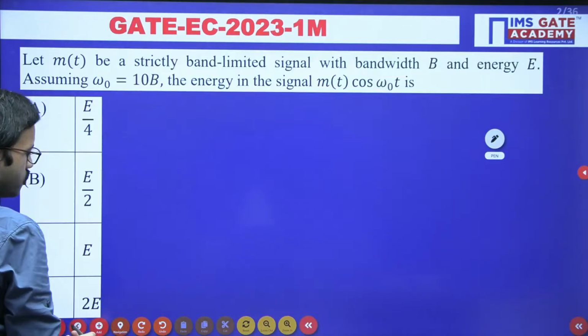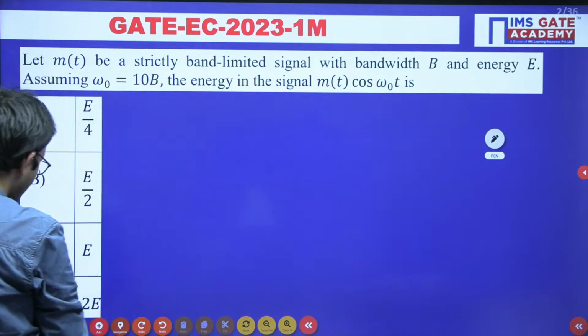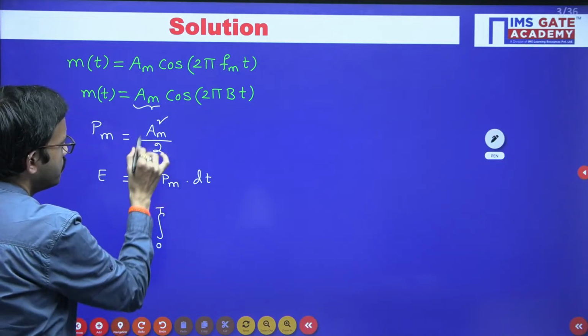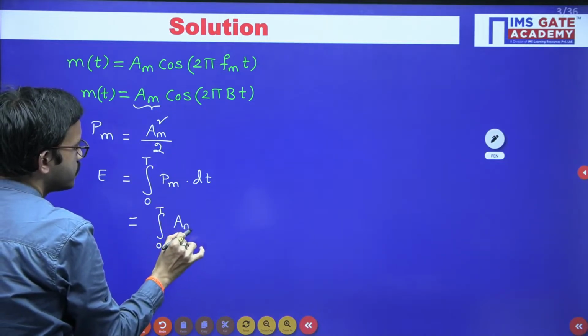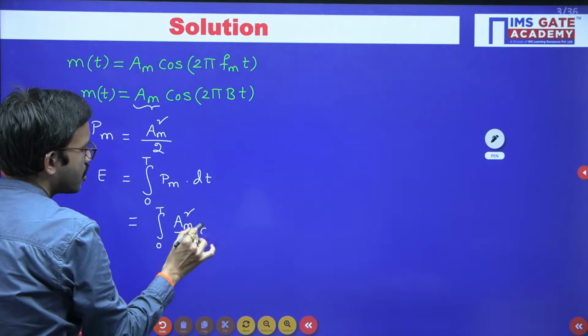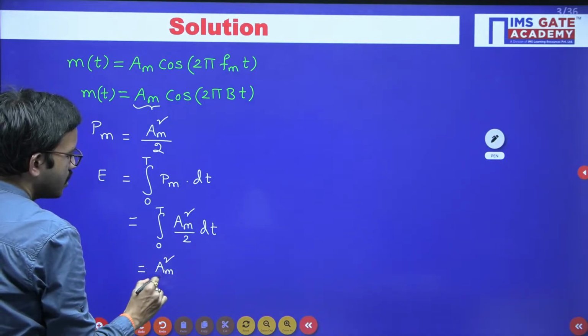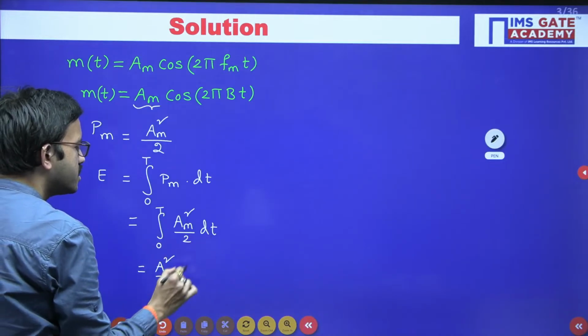So according to the given question, energy is nothing but E. So integral 0 to T of Pm, which is Am square by 2. So Am square by 2 is a constant, right? So we can keep it outside the integral. Am square by 2 integral dt is nothing but t.